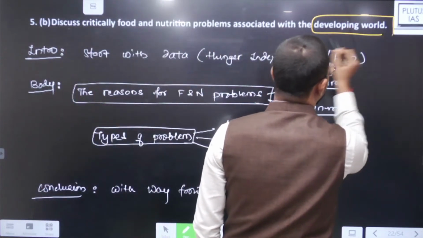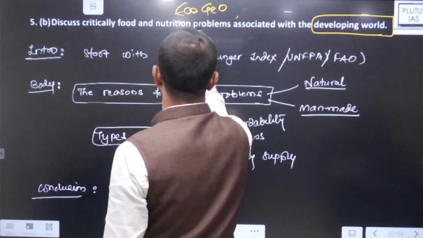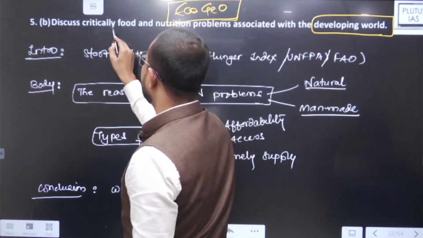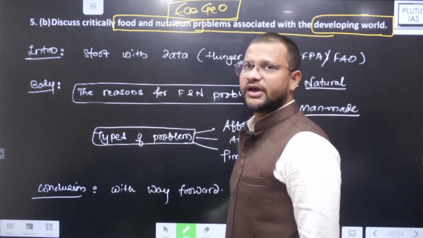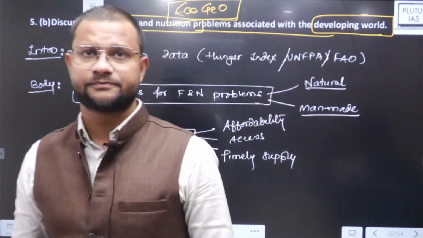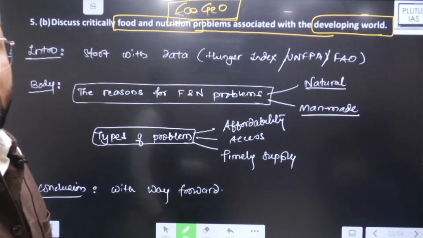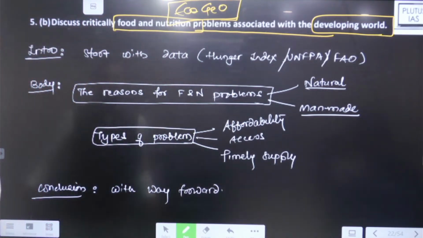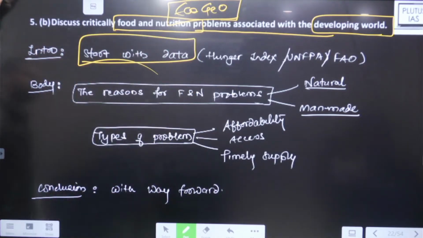Associated with the developing world. Question is of economic geography. देखो economic geography वाला question है, and it is asking you for food and nutrition problems associated with the developing world. So it's good to start with the data, क्योंकि क्वेश्चन ही पूछ रहा है फूड एंड न्यूट्रिशन.